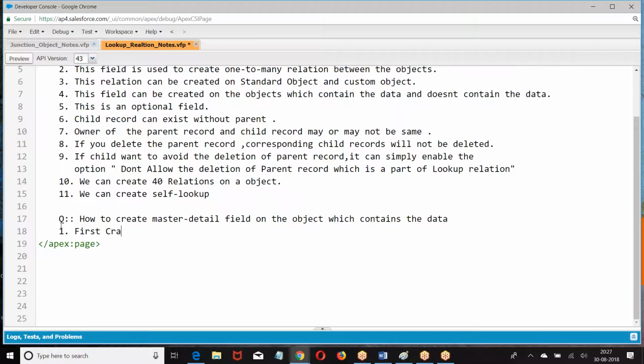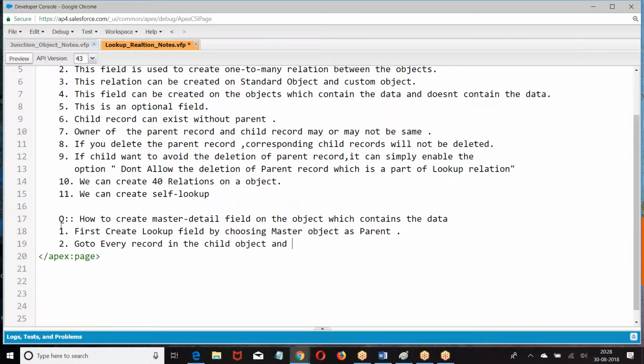First, create a lookup field by choosing the master object as the parent. Go to every record of the child object and assign some value in the lookup field. Then change the data type.